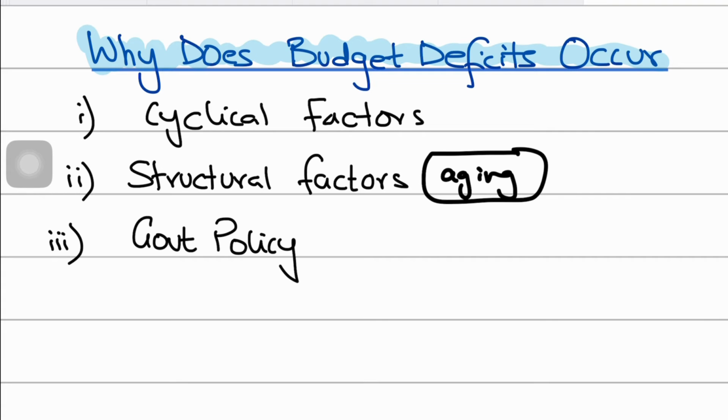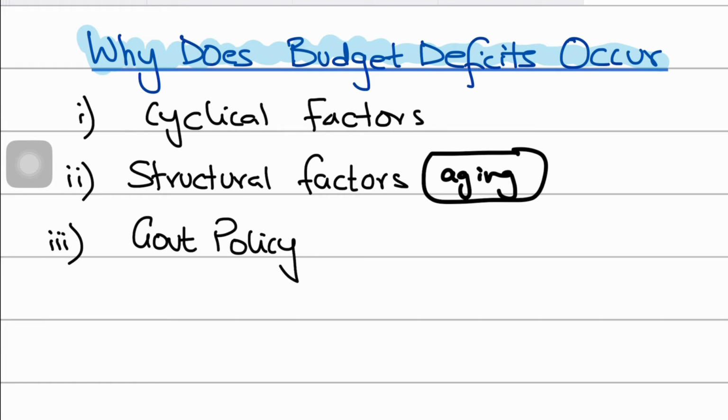Now, guys, another reason why the government may run into a budget deficit has to do with government policy, where the government uses active fiscal stimulus to stimulate aggregate demand or lift aggregate demand to recover from recession, right?